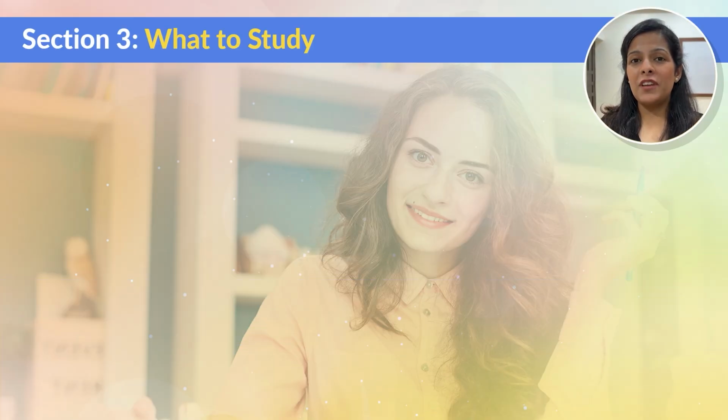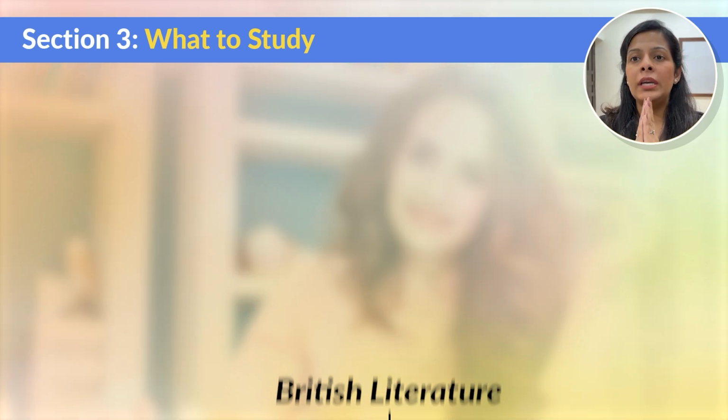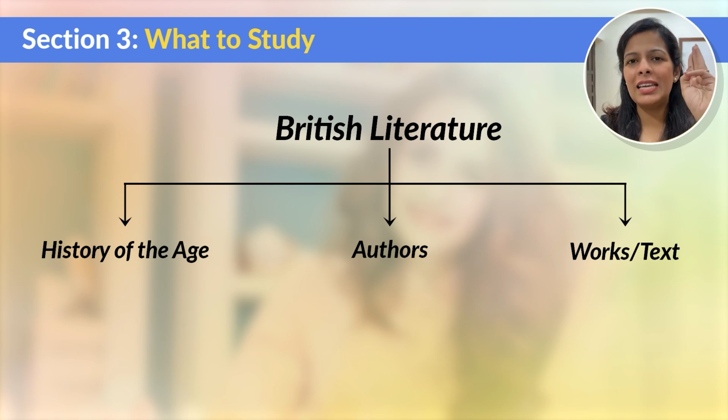Okay, so now that we have made a writer-wise list of all the important topics that you should cover in British literature, it's time to understand how you tackle British literature and what all things you have to cover under this particular unit. So if you look at British literature, there are 3 essential components of it. Number 1 is the history of British literature. Second is detailed study of the authors.